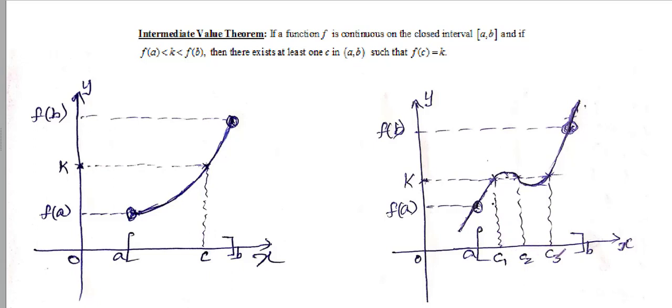At these three c values, f(c1), f(c2), f(c3) will be equal to k. So the theorem confirms that there exists at least one such c.